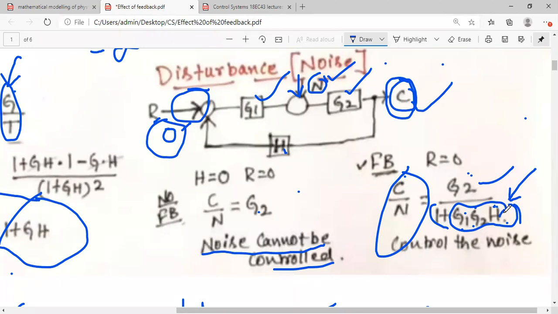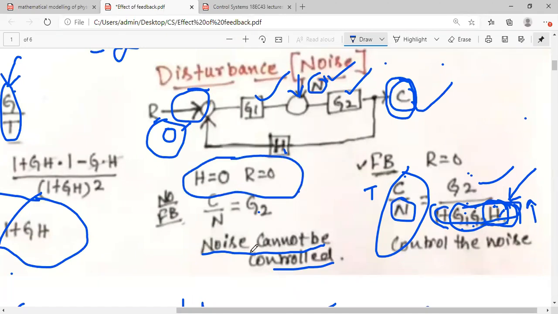So suppose you take the H value, the gain of the feedback system, in such a way that in the denominator, if you calculate, you will get some bigger value. If the denominator is more, what will happen to your transfer function? It will be less. So depending upon the value of the feedback, you can control the noise. Okay, you can control the noise in case of feedback. So that is the difference.